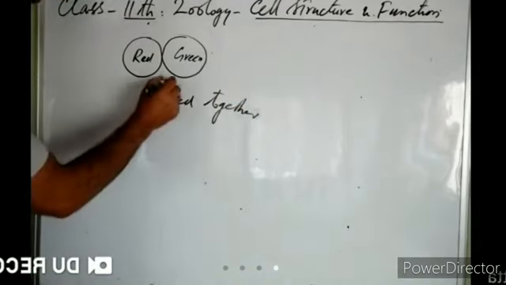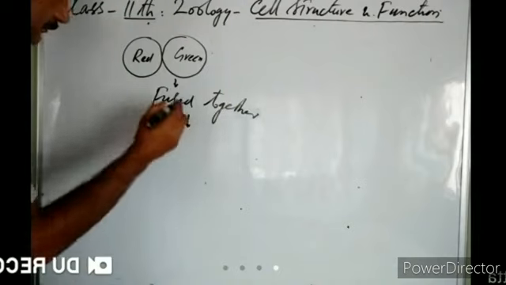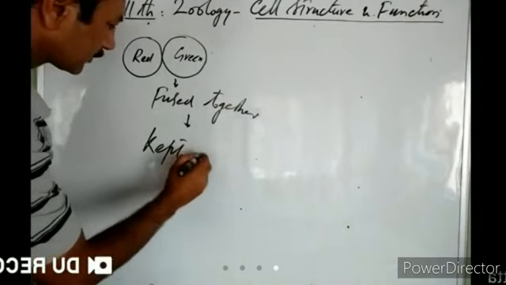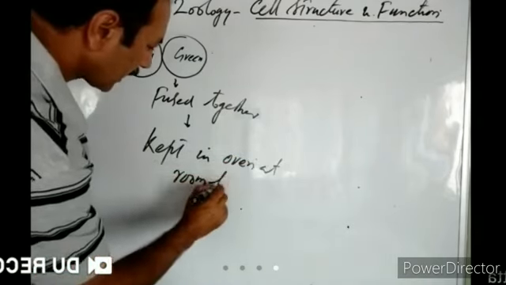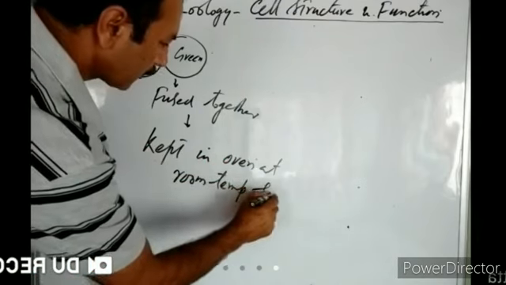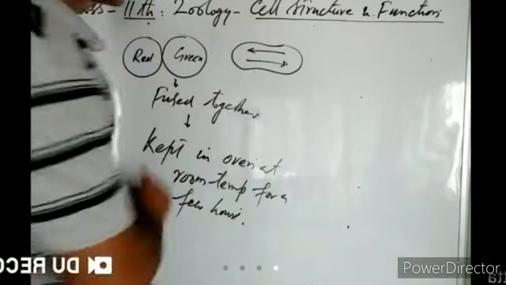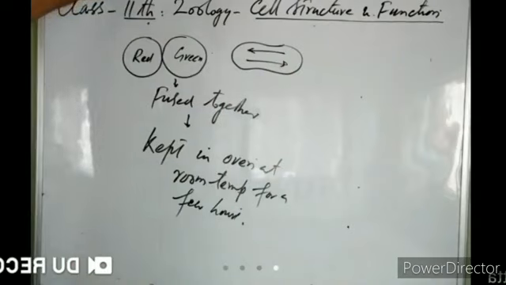After fusion, these cells were kept in an oven at room temperature for a few hours. Right? After that, they observed these two cells. When they took out these cells from the oven after a few hours, they saw that the dyes had thoroughly mixed together, right?